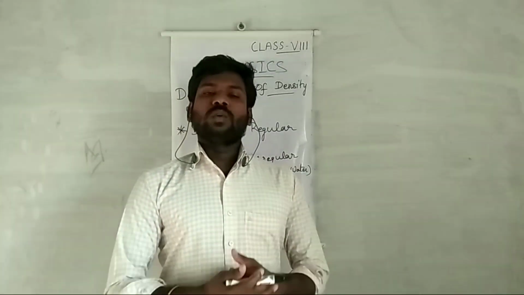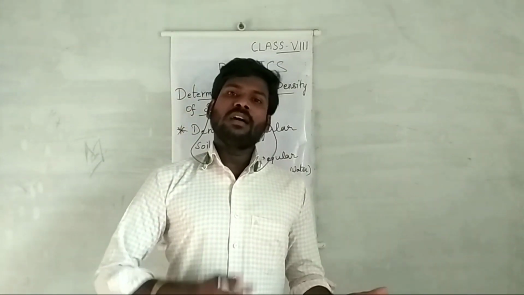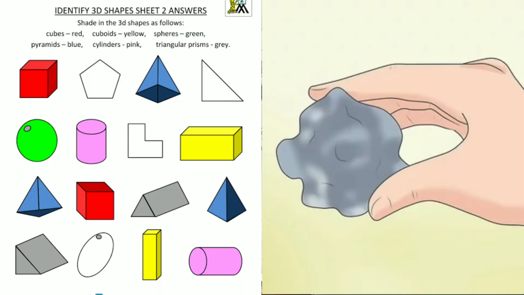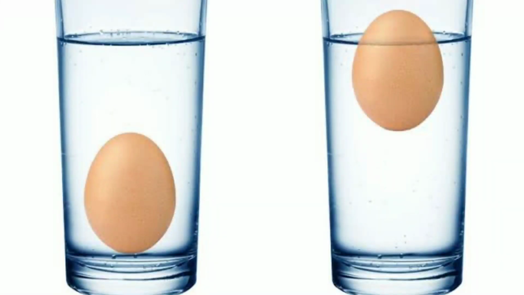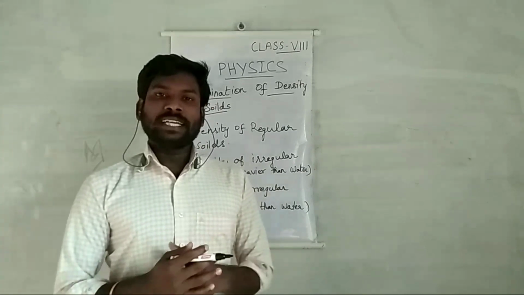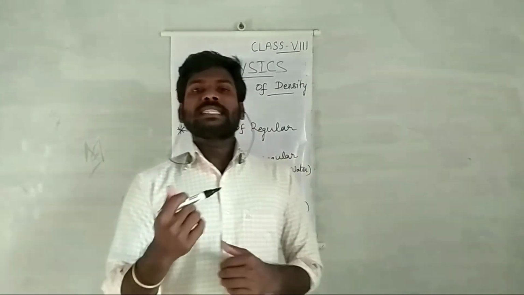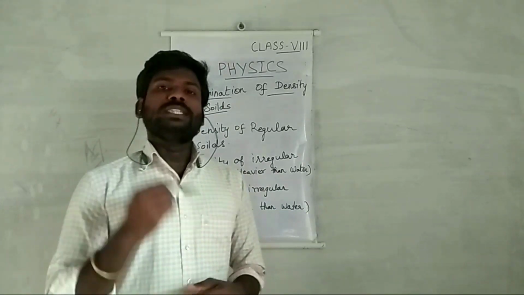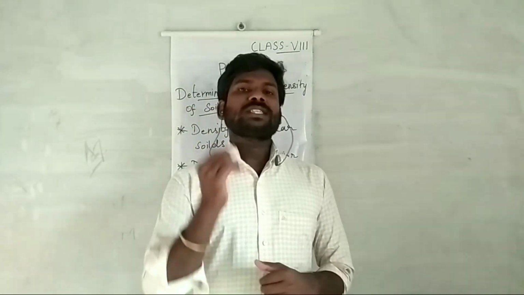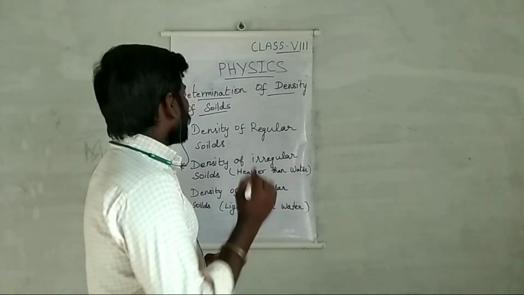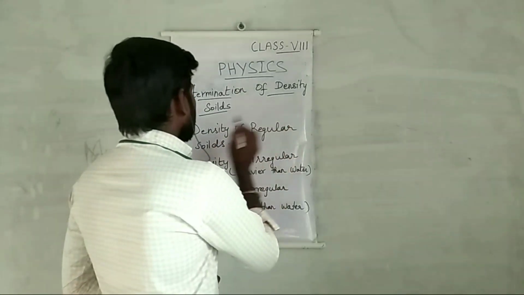As we know, solids may have regular or irregular shapes. Moreover, solids are lighter than or heavier than water. For those different kinds of solids, how do we measure density? For that, we discuss some common methods to determine density of solids. First of all, let us discuss how to measure density of regular solids.